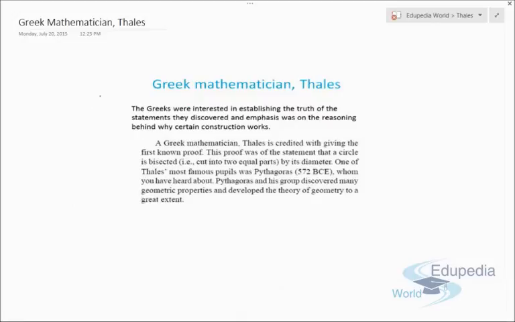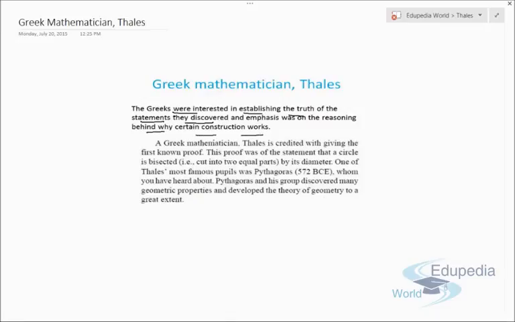Now we will discuss the Greek mathematician Thales, who for the first time felt the need to establish reasoning behind geometrical concepts. So we can say the Greeks were the first to figure out the reasoning behind geometry. The Greeks were interested in establishing the truth of statements they discovered, and the emphasis was on the reasoning behind why certain constructions work.